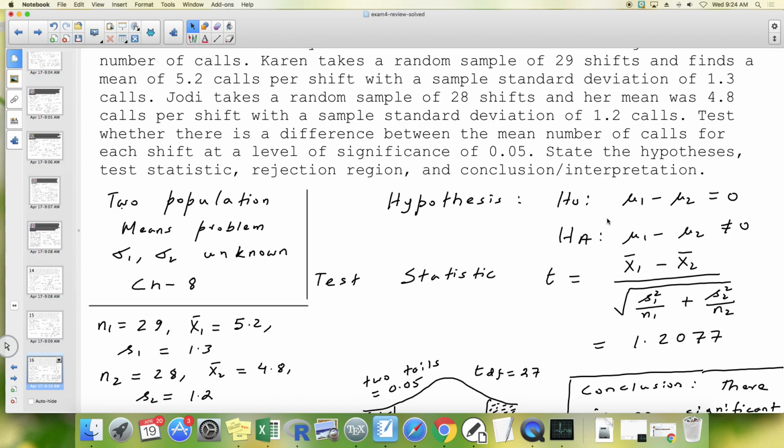Next, test statistic. Because sigma 1, sigma 2 are not known and it's a means problem, it should be T equals x1 bar minus x2 bar divided by the square root of s1 square by n1 plus s2 square by n2. And you plug all these values in and you get 1.2077.